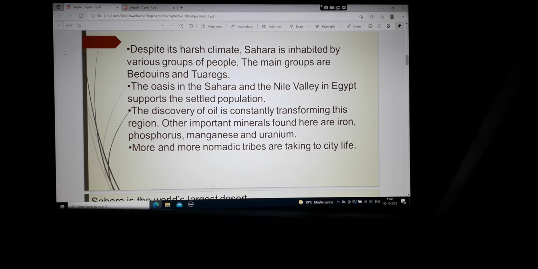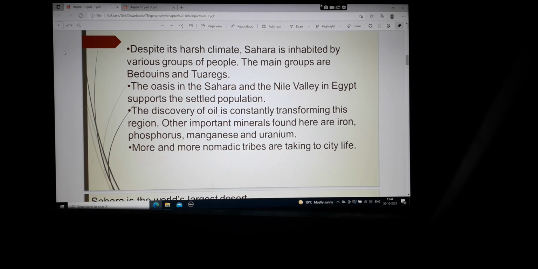Despite its harsh climate, the Sahara is inhabited by various groups of people. The main groups are Bedouins and Tuaregs. These are the two nomadic tribes found in the Sahara Desert. Even with a lot of temperature variation, the conditions to survive are very harsh, that means very rough. Still, we find Bedouins and Tuaregs in this region.